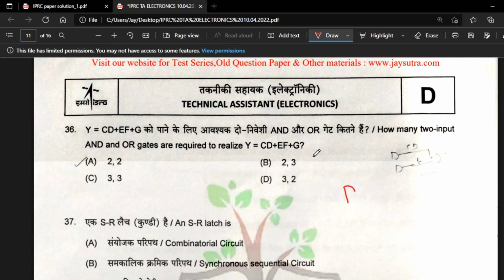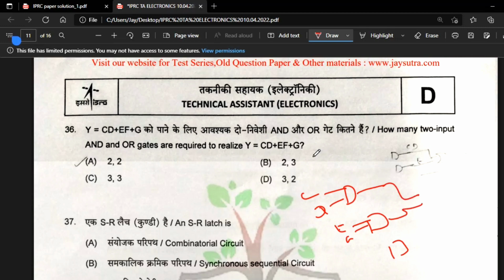Here we have to do this Boolean equation. Let us take CD through an AND gate. One more, EF, is an AND gate, so EF will come, then we have to give one extra input, G. CD will come from the first AND gate, and EF from the second AND gate, then we do the OR. For G we are not giving any gate, directly giving it here. So CD plus EF plus G.